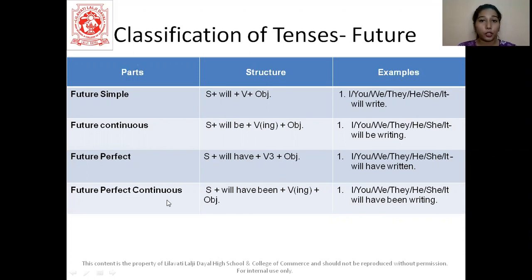Then perfect continuous, that's future perfect continuous. Same thing we are following. See here, will have we have taken from perfect, verb in ing from the continuous one. So subject plus will have plus been plus verb in the ing plus the object. So I will have been writing a book. You will have been writing a book. She will have been writing a book.